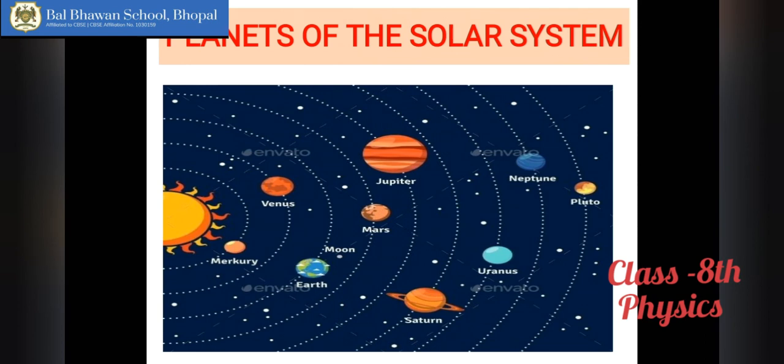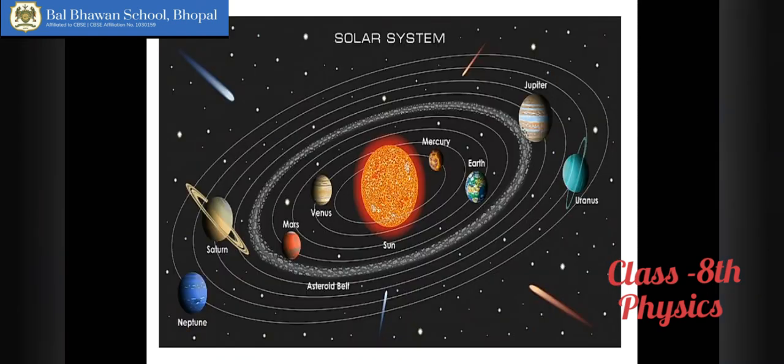Now, next topic of ours was planets of the solar system. As you know, our solar system consists of 8 planets. The closest planet to the sun is Mercury, followed by Venus, Earth, the third planet, and Mars. After Mars, we have, as you can see in the picture, an asteroid belt. This asteroid belt is an orbit of various asteroids which keep on circulating around the sun.